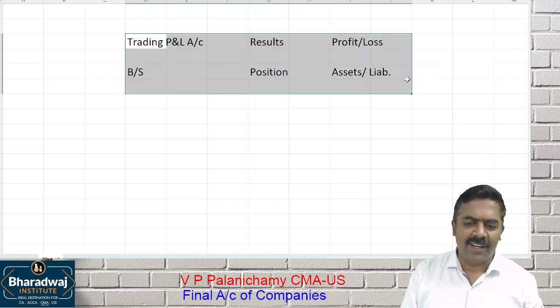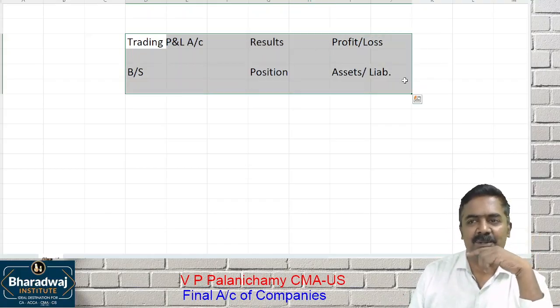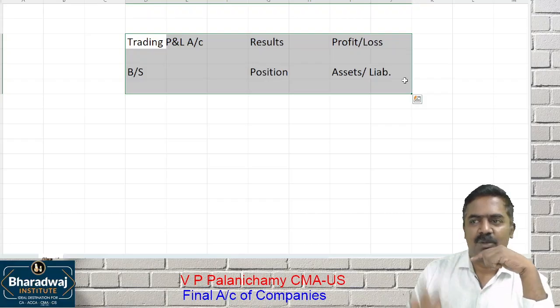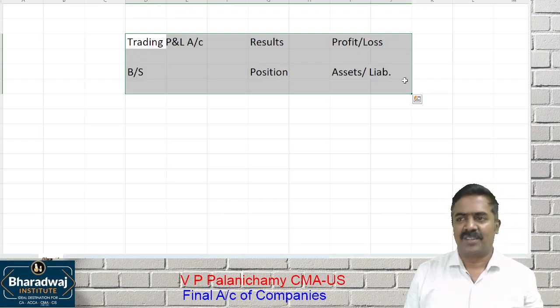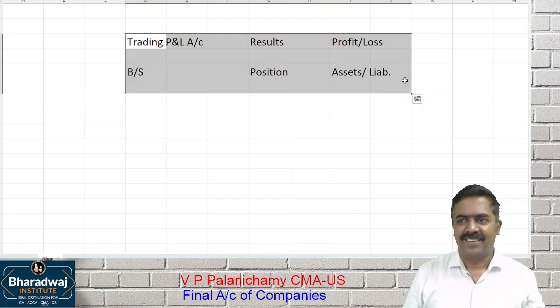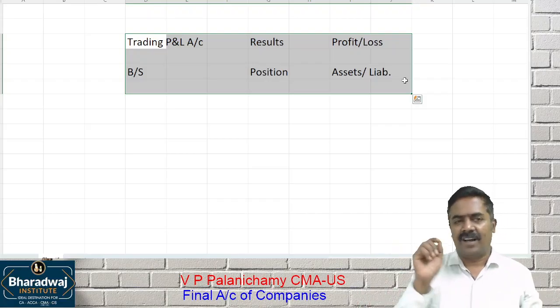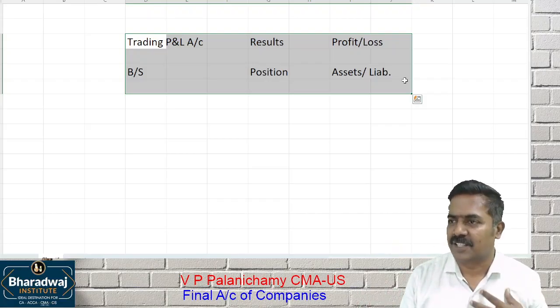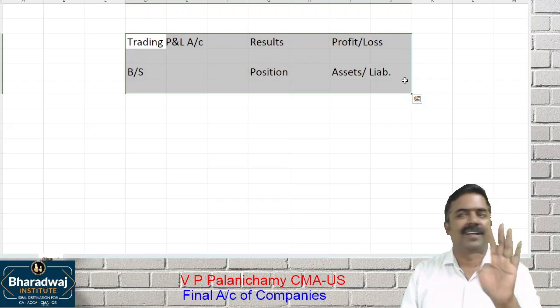Wait, who will access the accounts? Let us assume you are the individual owner of the business. Who can access the accounts? Can I come and access your trading P&L account and balance sheet? No, why? I don't have any right. I may be a creditor, I may be a customer, or I may be a third party. Can I access your accounts? I cannot access your accounts. Clear? A third party cannot access the accounts.